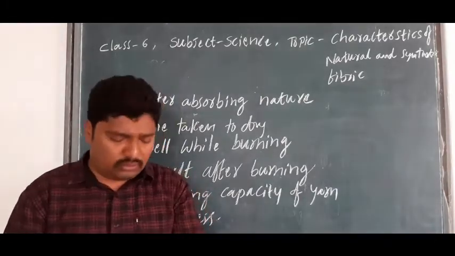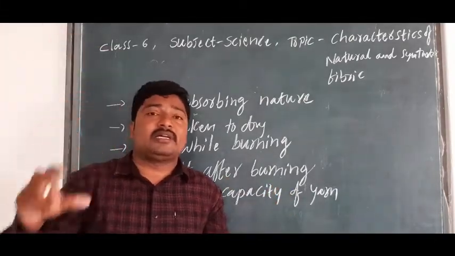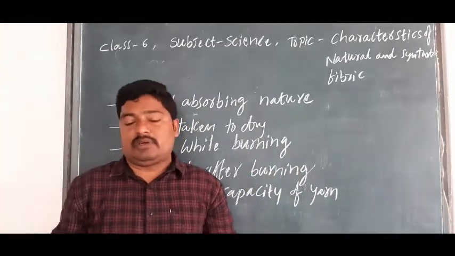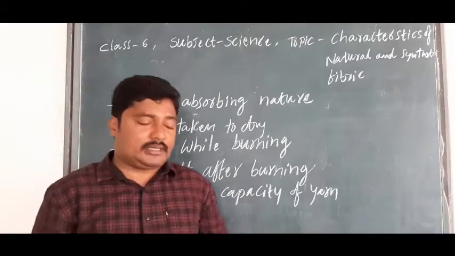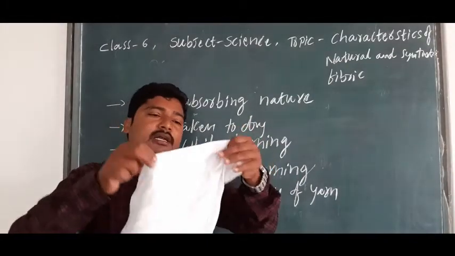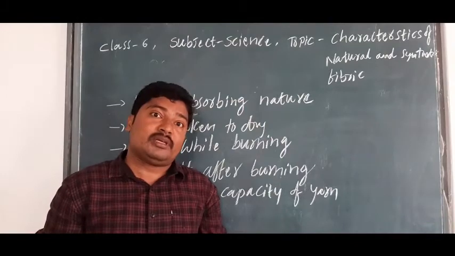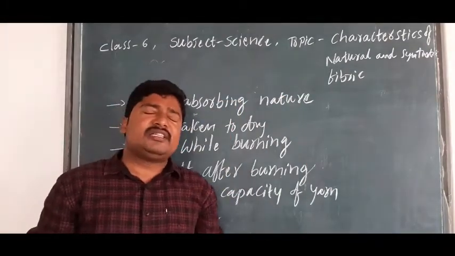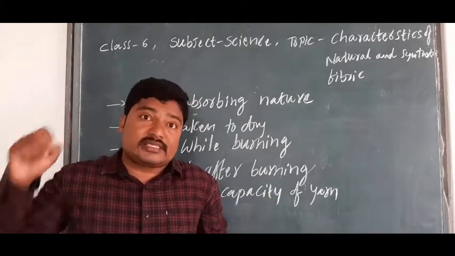While seeing the clothes, we can conclude or confirm that yes, these belong to a certain type. For example, I see one of the cloths. When I see this cloth, it is white in color, and when I touch it, it is very smooth, and tiny pores are present, isn't it? These are the kinds of characteristics we can say.